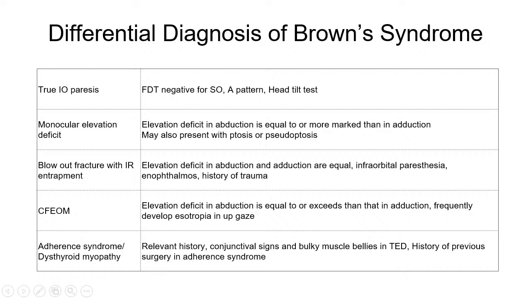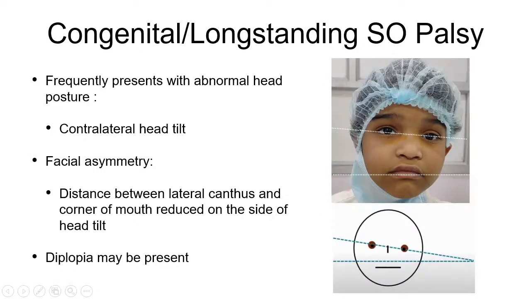Blowout fracture with inferior rectus entrapment is also a DD, in which elevation deficit in abduction and adduction are equal, and there is a history of trauma, enophthalmos, and infraorbital paresthesia may be present. Congenital fibrosis of extraocular muscles may also present like Brown syndrome, but here also elevation deficit in abduction and adduction are equal, or that of abduction exceeds that of adduction. And the patient frequently develops esotropia in upgaze. Adherence syndrome and dysthyroid myopathy are also differentials, and they can be differentiated on the basis of relevant history and the signs of thyroid eye disease.